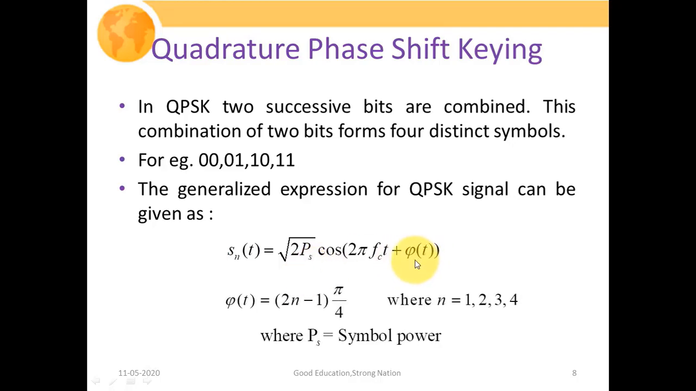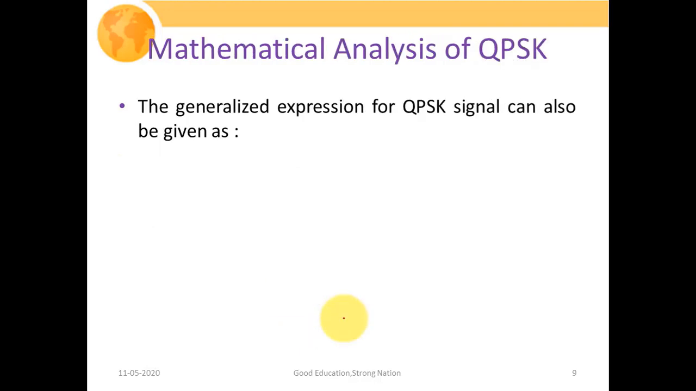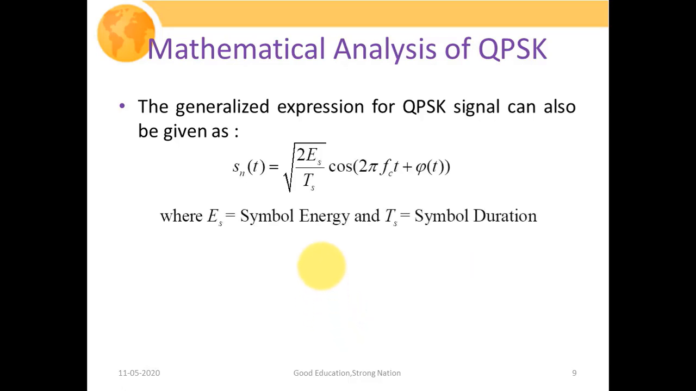So the phase angle phi of t can be given as 2n minus 1 times pi by 4, where n can take these values 1, 2, 3 and 4 only. So here in this particular expression, our Ps is representing the symbol power and this phi of t is representing the phase angle, which is given as 2n minus 1 times pi by 4. So the generalized expression for QPSK signal can also be given as Sn is equal to under root of 2 Es by Ts times cos of 2 pi fct plus phi t.